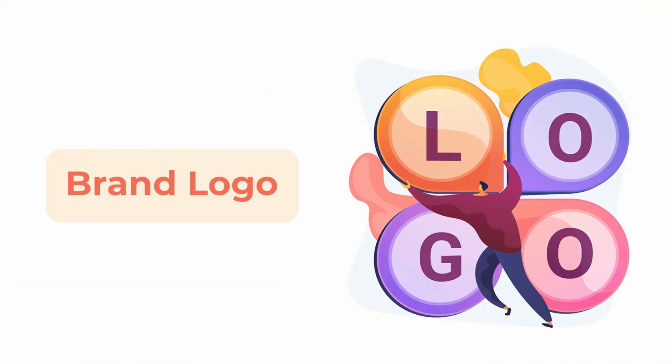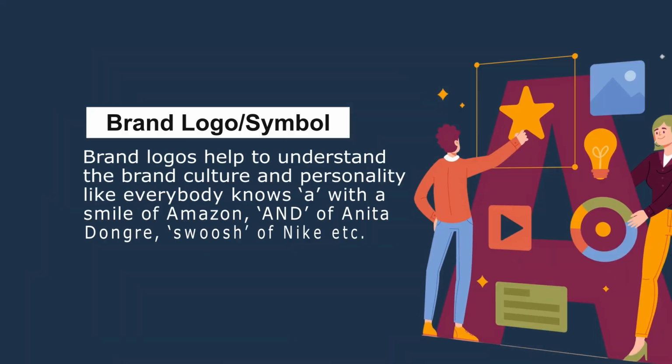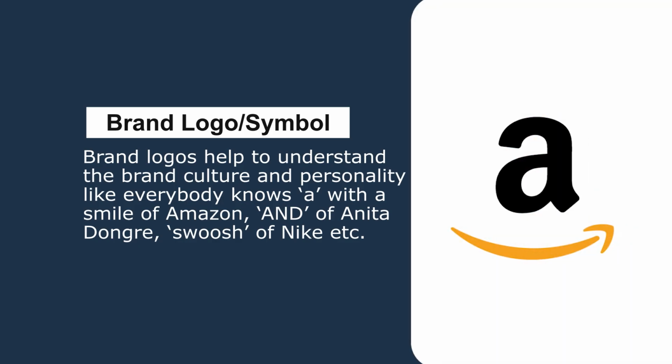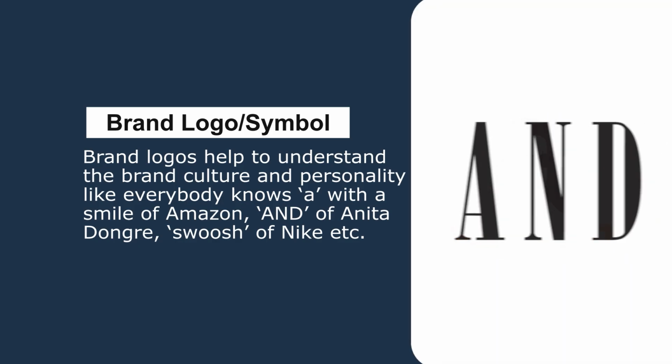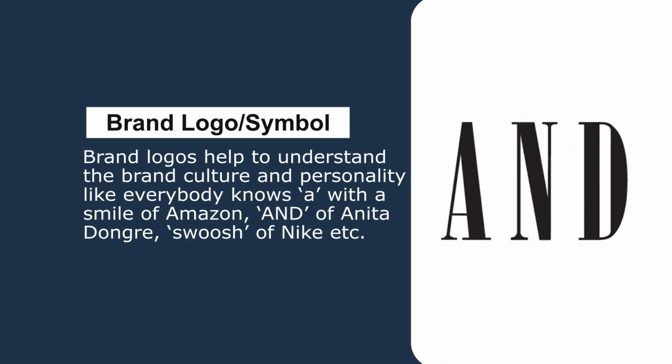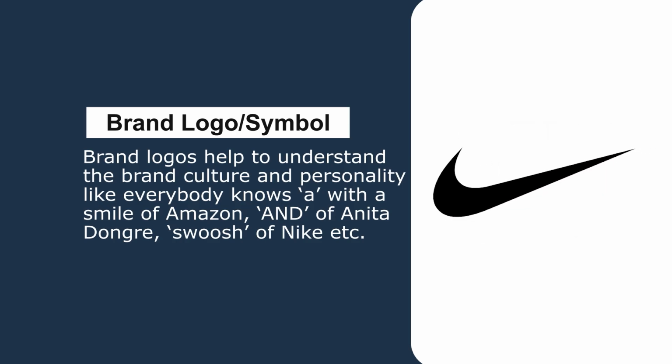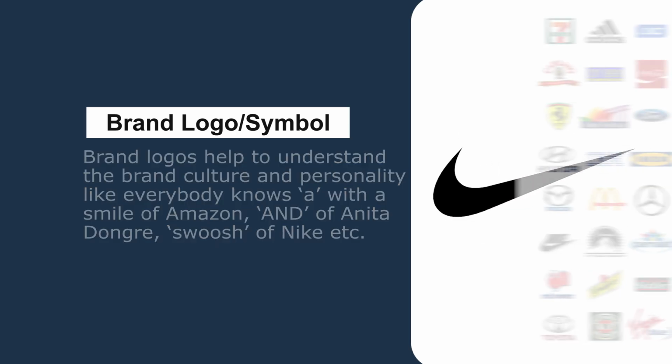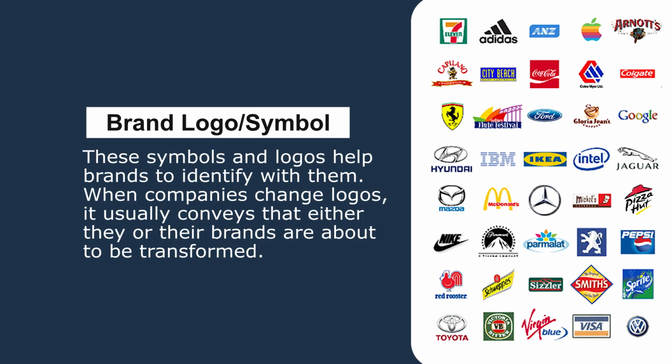Third element is brand logo or symbol. Brand logos help to understand the brand culture and personality, like everybody knows the smile of Amazon and of Anita Dongre, the swoosh of Nike, etc. These symbols and logos help brands to identify with them.